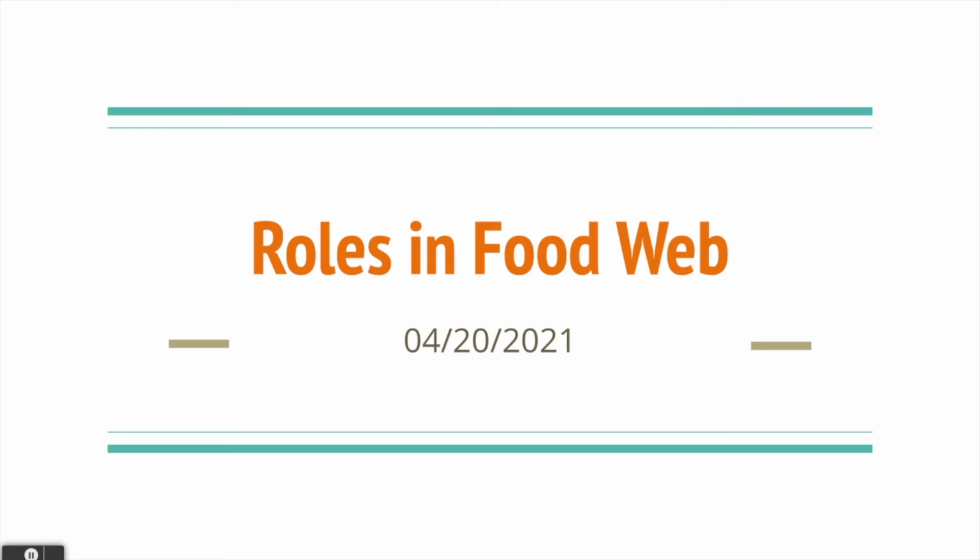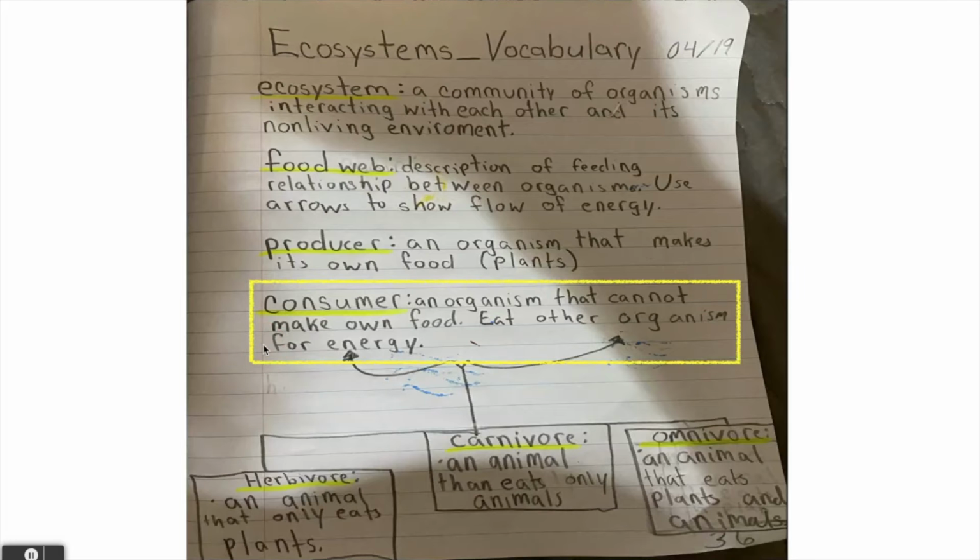Good morning, 4th grade. Yesterday we began our lesson by discussing the different parts in a food web and the different roles different organisms play. We looked at producers, who are organisms that make their own food, like plants. And then there are also consumers. Consumers are organisms that cannot make their own food, but they eat other organisms for energy. There are herbivores, who only eat plants, carnivores, who only eat other animals, and omnivores, who eat plants and animals. So these were some different roles that we saw in an ecosystem.